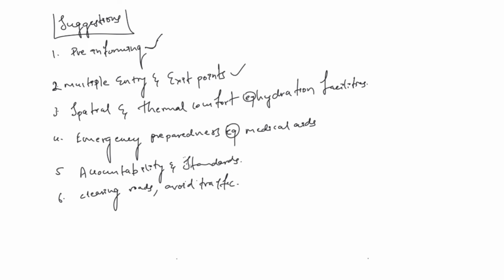And next important thing is spatial and thermal comfort. When large crowds are concentrated in one place, sometimes it leads to suffocation and death. So we need proper aerial spaces and hydration facilities and all those things. For example, recently, because of dehydration, some people died in the political rallies in Chennai. Things like that may happen. Okay. Another important suggestion given is emergency preparedness.